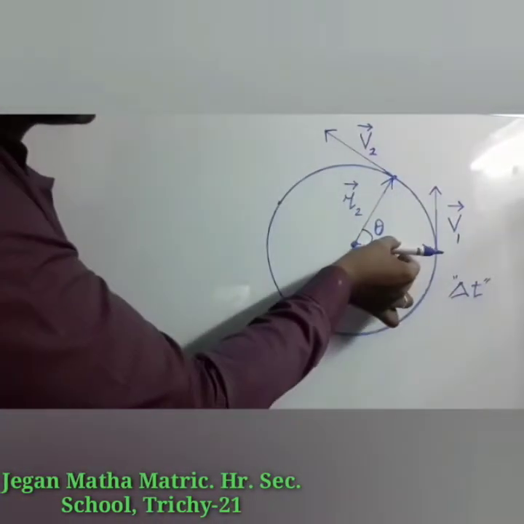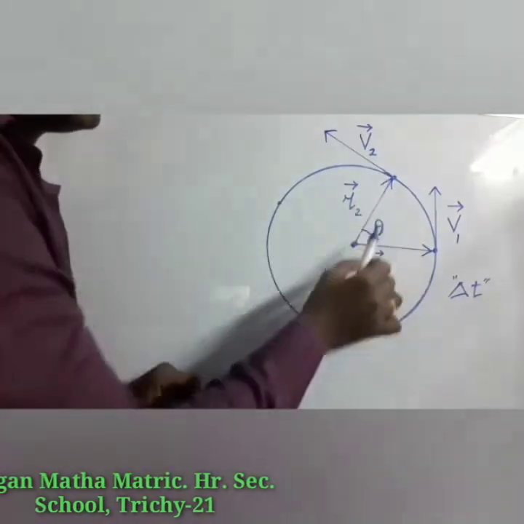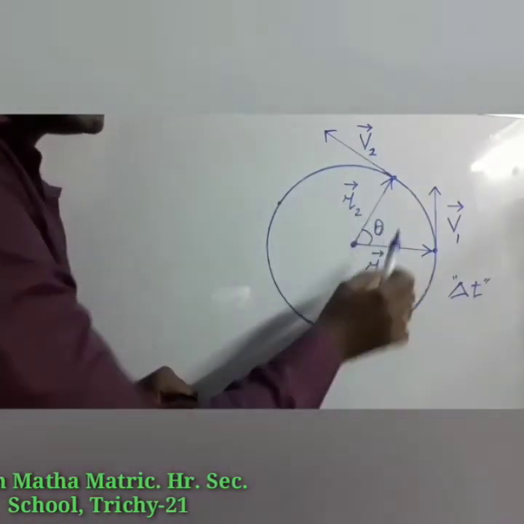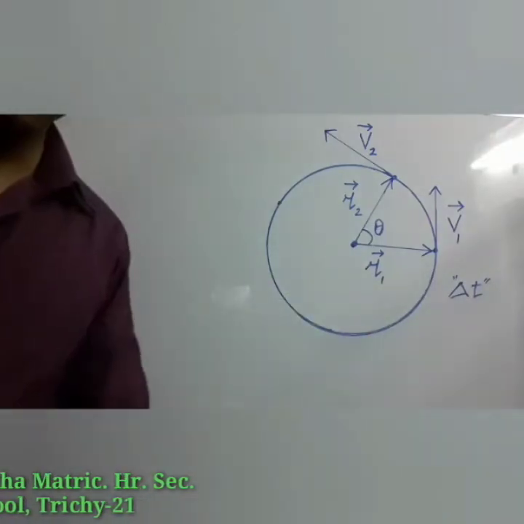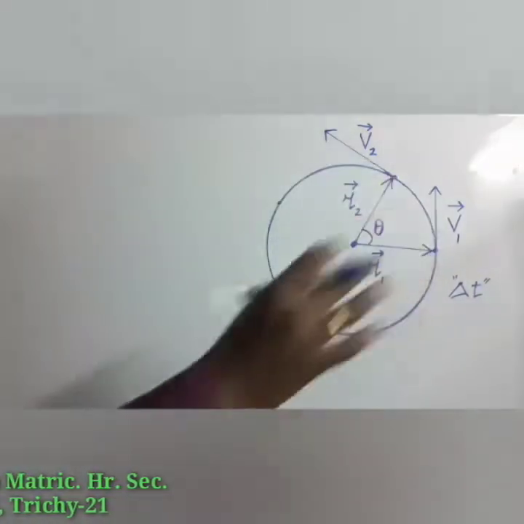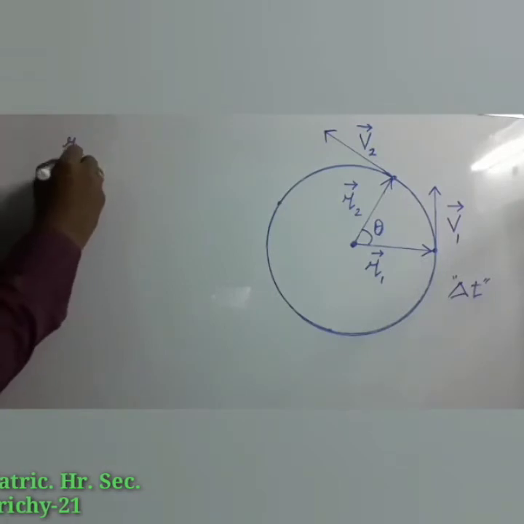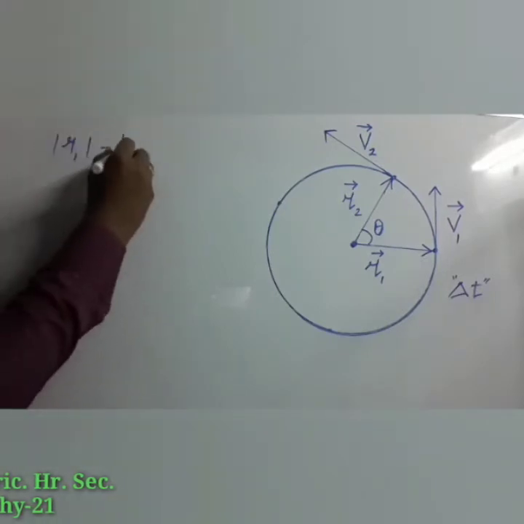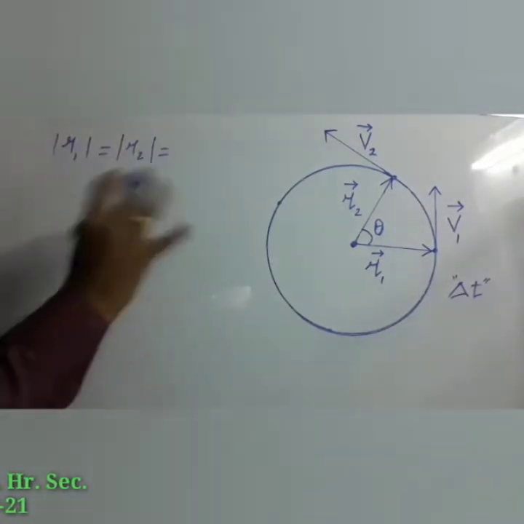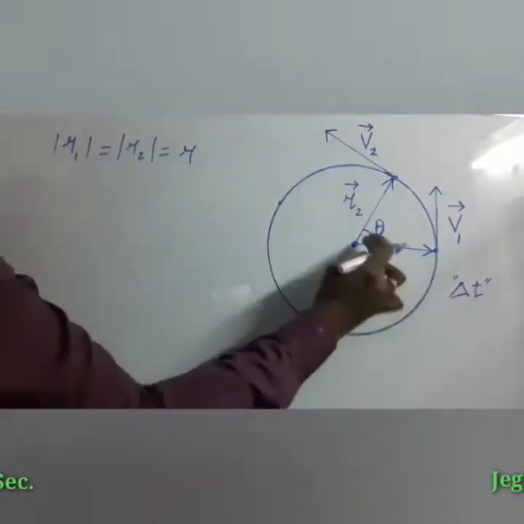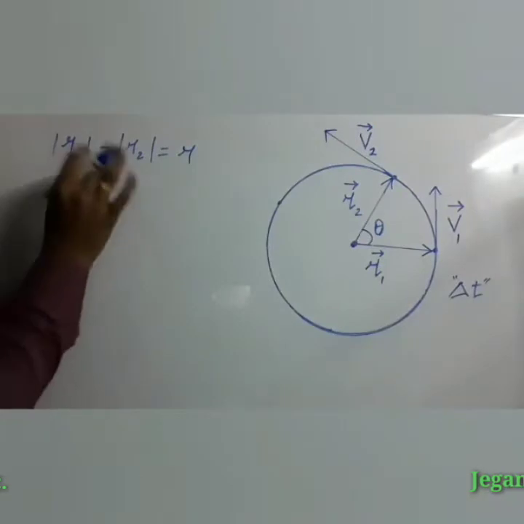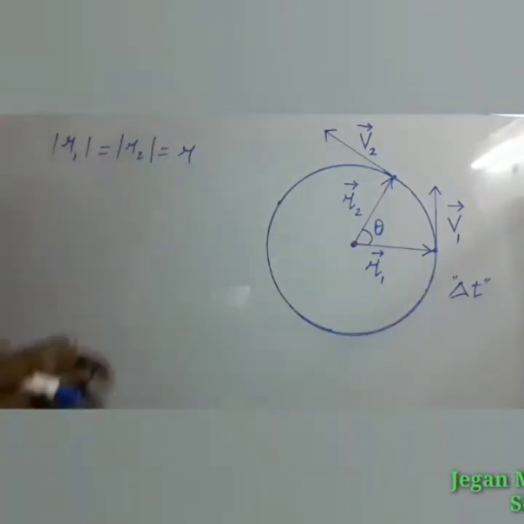Then the radius of the circle makes the angular displacement theta at the center of the circle. For the uniform circular motion, the magnitudes of the position vectors are the same. So modulus of R1 is equal to modulus of R2. Here we are taking magnitude only. Direction wise they change continuously, but we have taken only magnitude.